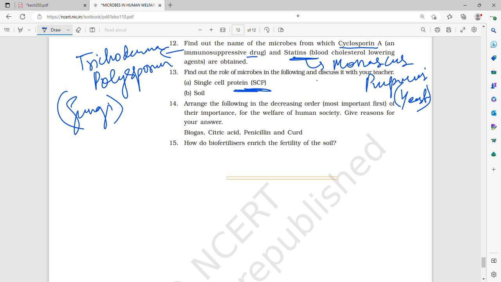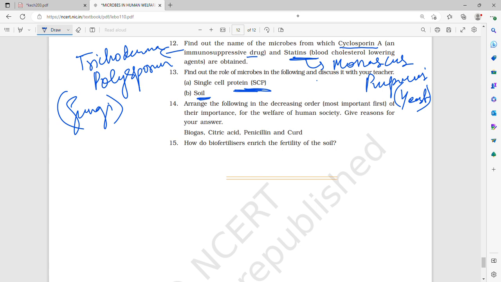the bull and the buffalo for, let's say, beef or meat, and goats also for mutton. With the increasing demand for protein and meat, it is not able to keep up, so therefore single cell protein was introduced. In soil, that is enrichment of soil, all these microbes help in enriching the soil, replenishing nutrients, nitrogen and all.